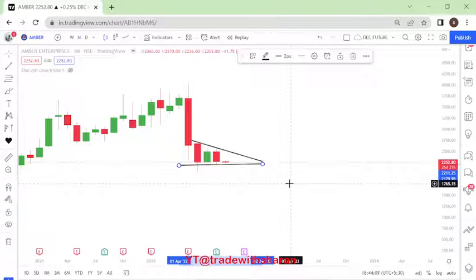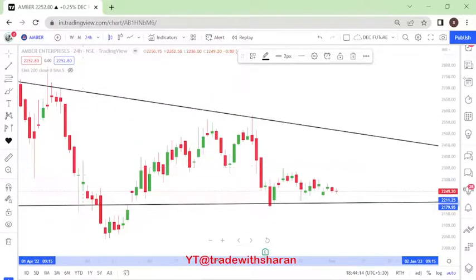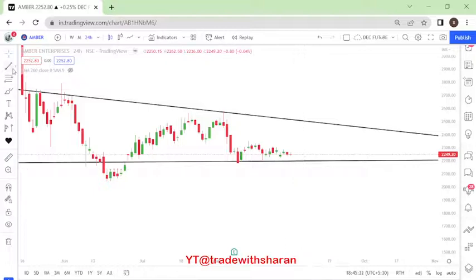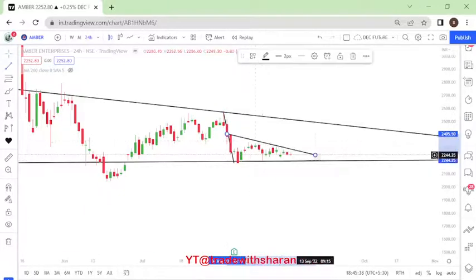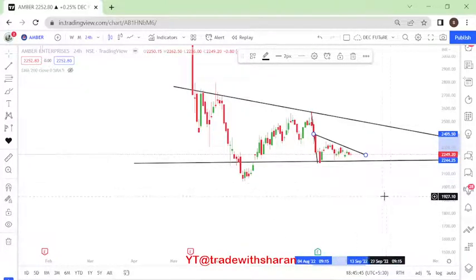If somebody wants it for swing trading, if you see here, one second. Right, on a swing trading basis, even on a swing trade basis, if you see, it is forming what is called a flag formation, a continuous downfall, and then there is a consolidation. Right, so if it crosses this level, we might get to see it go up again. So this zone becomes an important level for us. If it does not sustain this, we will not be looking forward to adding this.